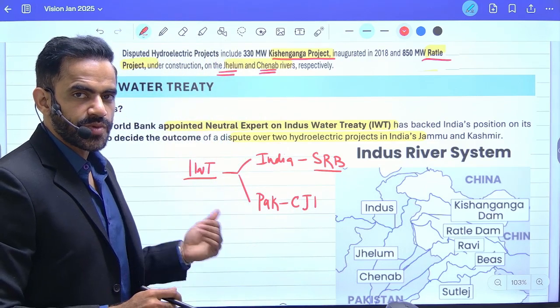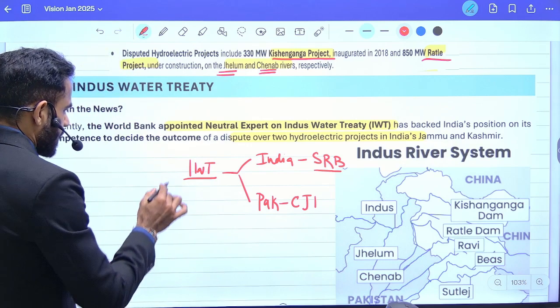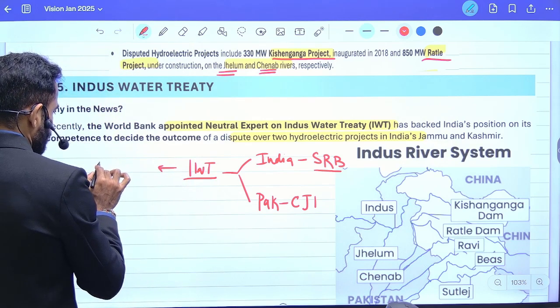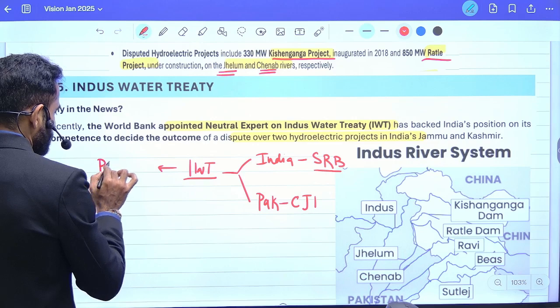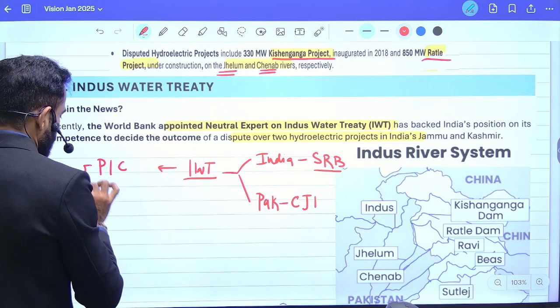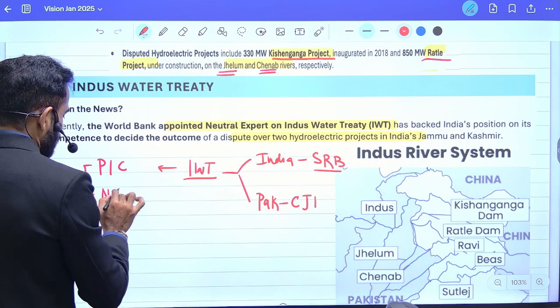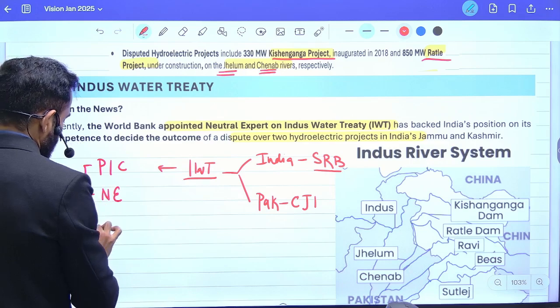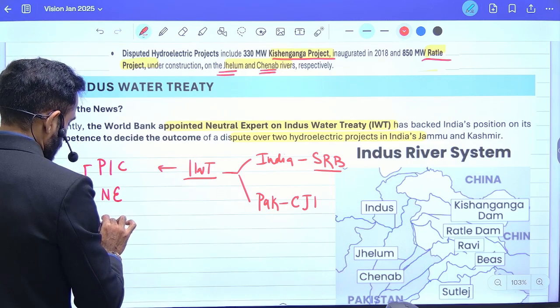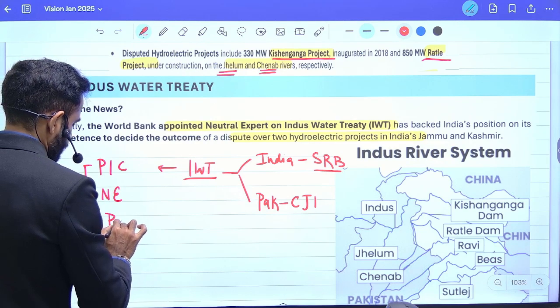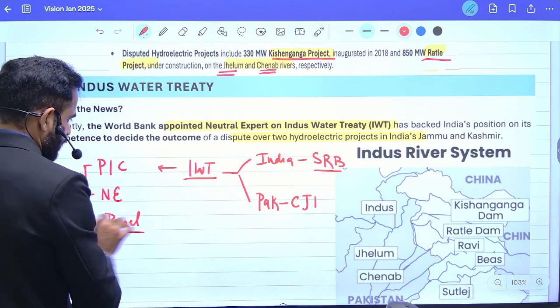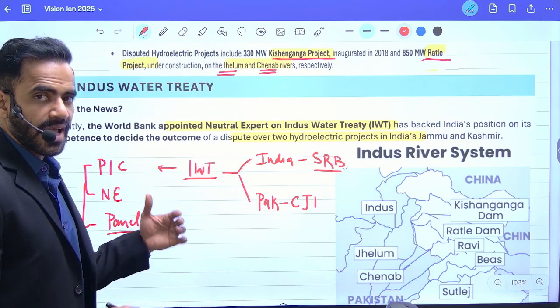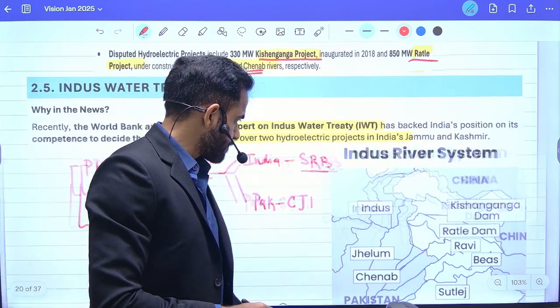Whenever there is a dispute in this water treaty, there is a dispute resolution mechanism. First is the Permanent Indus Commission. Then there is a neutral expert, and then there is the appointment of a panel. So this is the dispute resolution mechanism under the IWT.